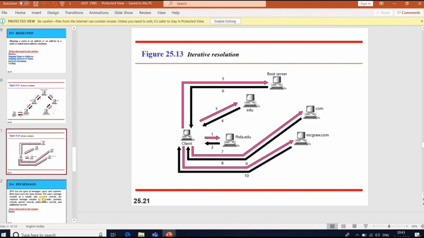Coming to the iterative resolution, mapping can be done by the iterative method.